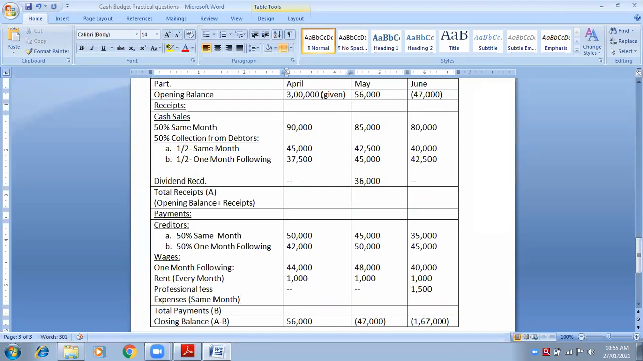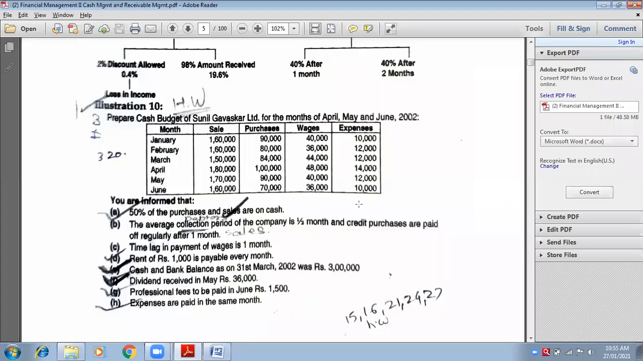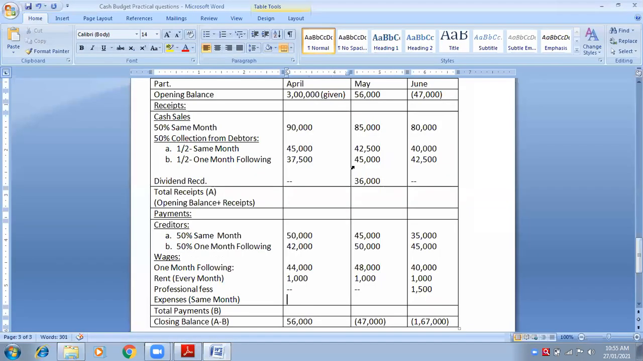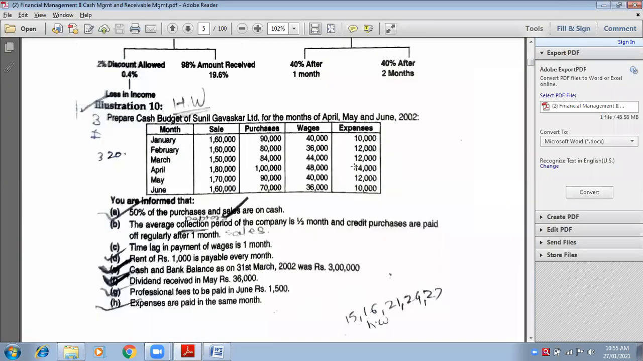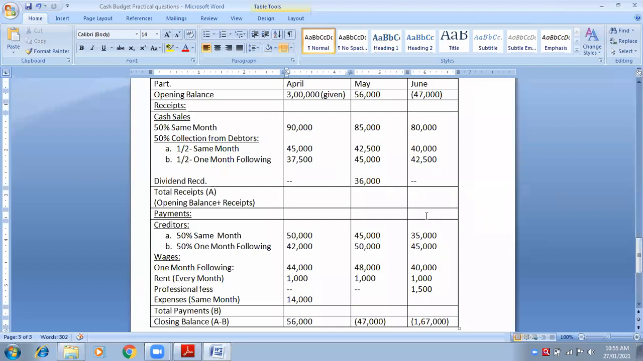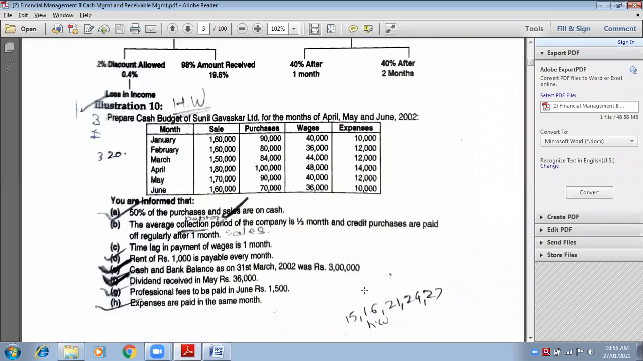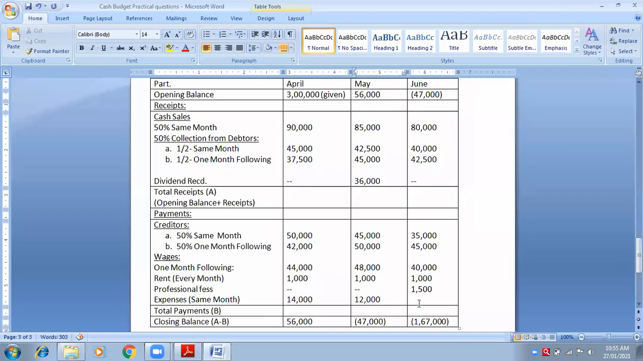Tell me, for April, same month is April. So expenses of April is 14,000. I will write 14,000 in the month of April only because it is same month. May, 12,000, so the same 12,000 will be written in May only, because it says same month. And for June, how much? Ma'am, 10,000. Very good. It belongs to June and will be paid in June only. So same month means June.